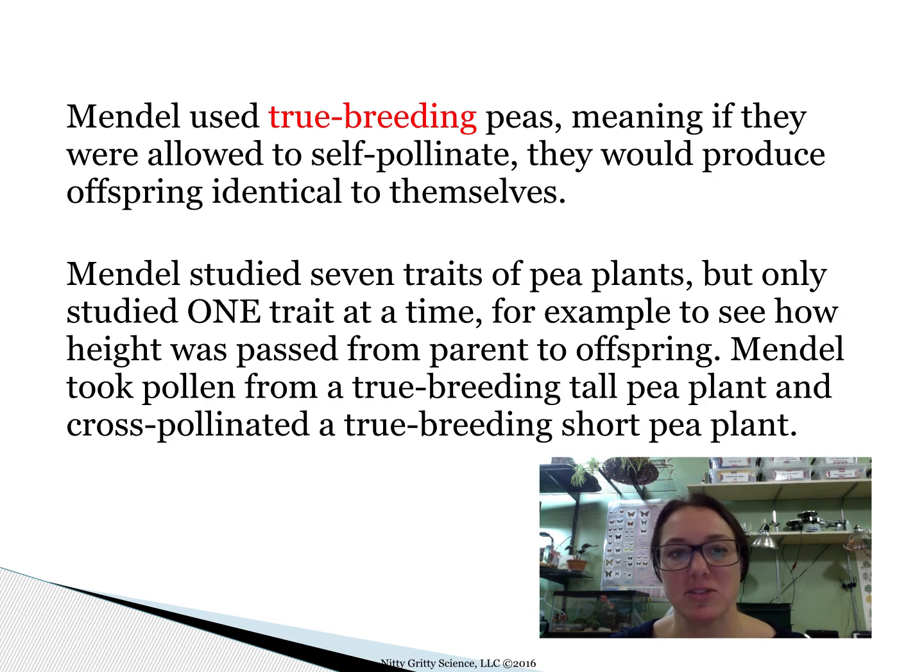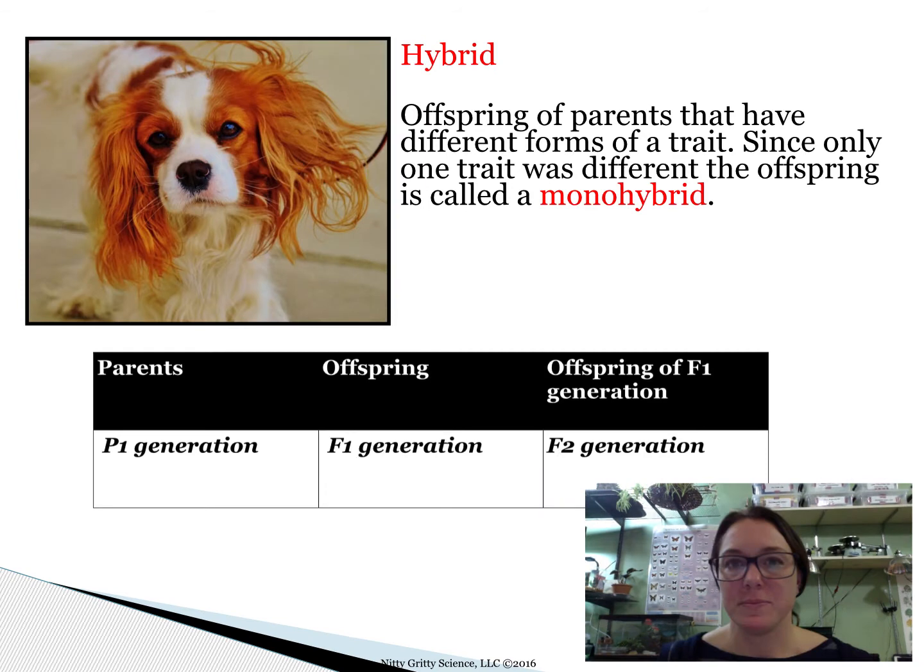Mendel studied 7 traits of pea plants, but only studied one trait at a time. For example, he would look to see how height was passed from parent to offspring. Hybrids are offspring of parents that have different forms of a trait. Since only one trait was different, the offspring are called monohybrids.